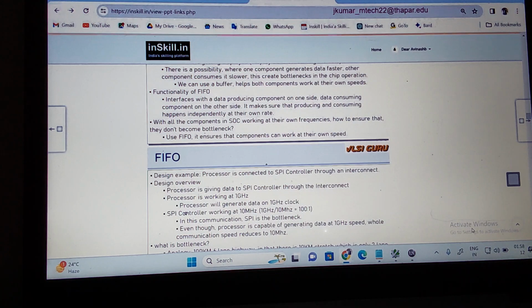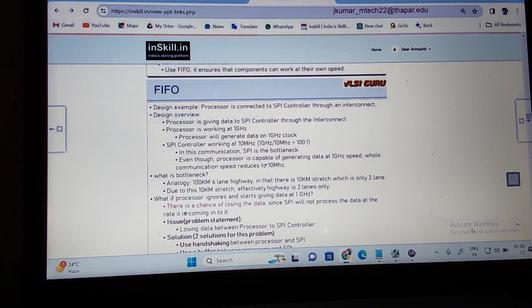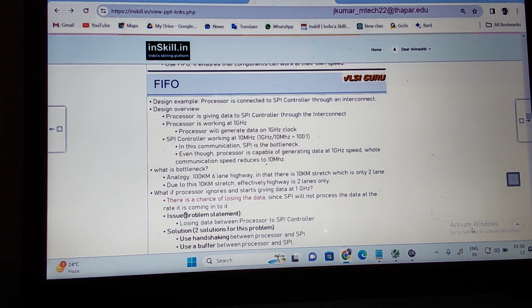You understand? If you take a design example, the processor is connected to the serial peripheral interface controller through an interconnect. How can you understand the design workflow? Now the processor is giving data to the SPI controller through the interconnect. The processor is working at 1 gigahertz, so it will generate the data on a 1 gigahertz clock. The SPI controller is working at 10 megahertz. The ratio between them is almost 100:1.